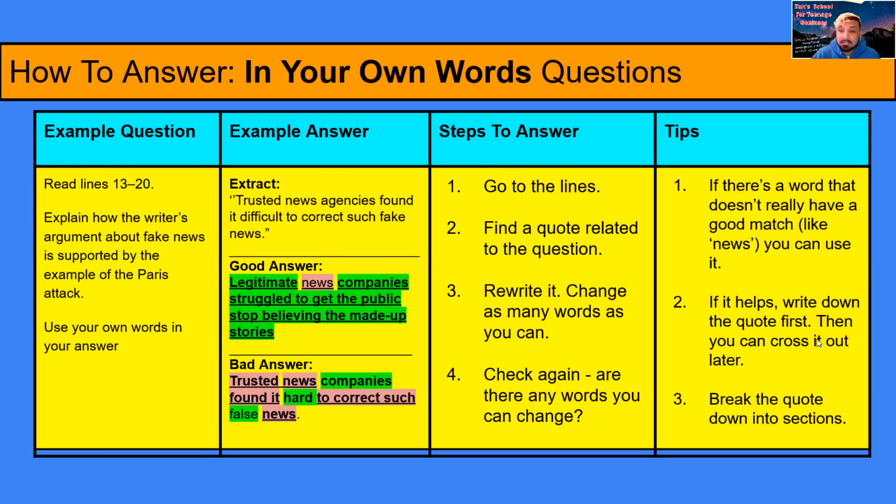Now, as I said in the tips, yeah, you can write it down if it helps, and then you can cross it out after, but make sure you cross it out because the whole point of this is to use your own words. So it's the opposite. If you quote it, that's the opposite of what they're asking you to do, yeah? So after you've got a quote, rewrite it and change as many words as you can. You want to be like this person here, yeah? Mostly green or all green if you can.